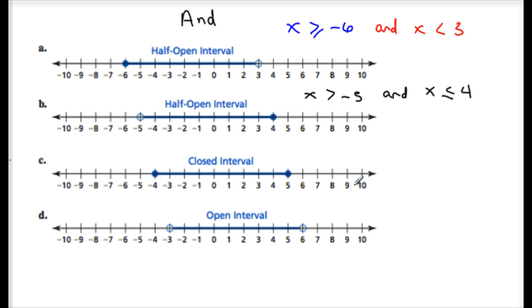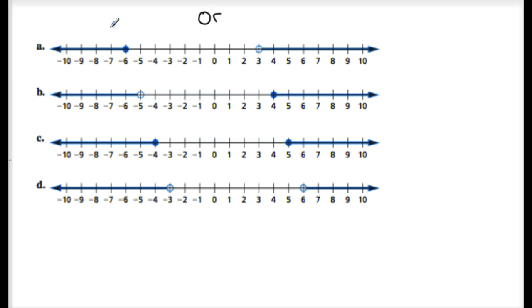How about C? Anybody think they could do C? X is greater than or equal to -4 and x is less than or equal to 5. Perfect. What about the next one? X is greater than -3 and x is less than 6. Perfect.